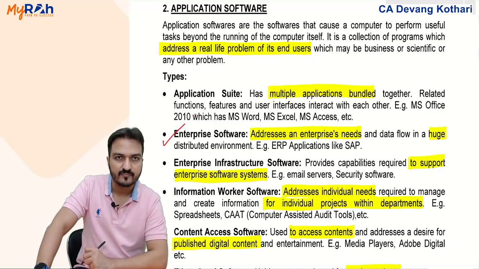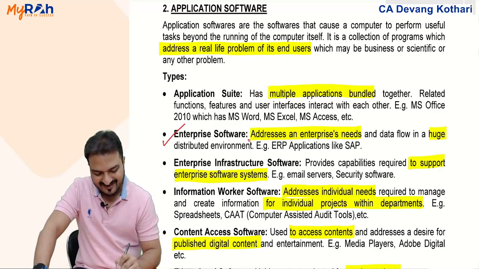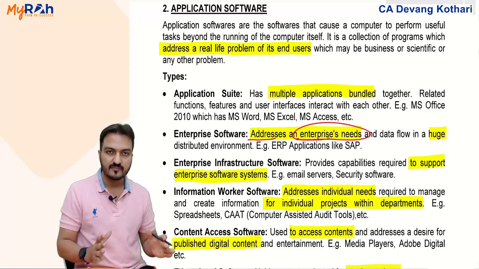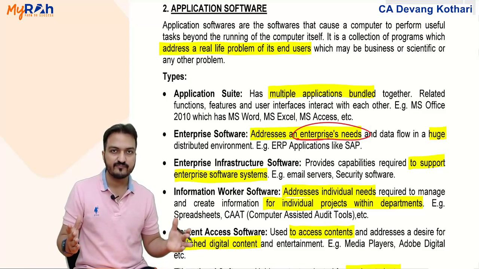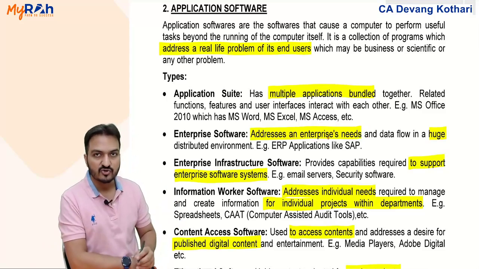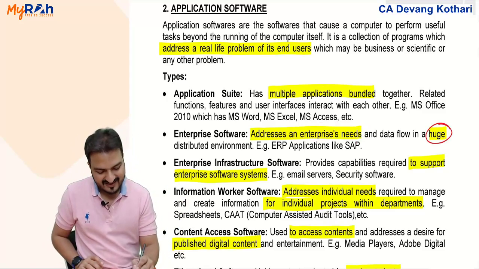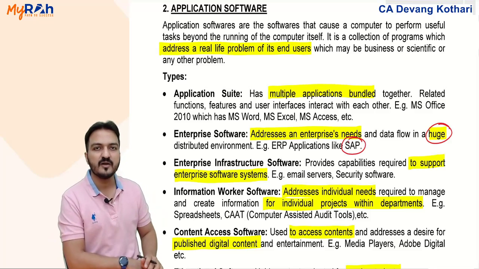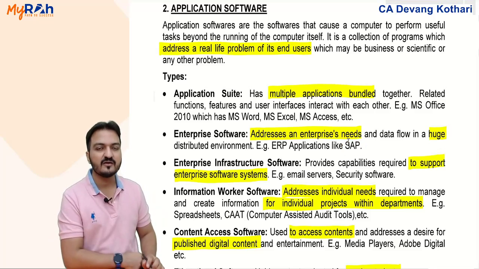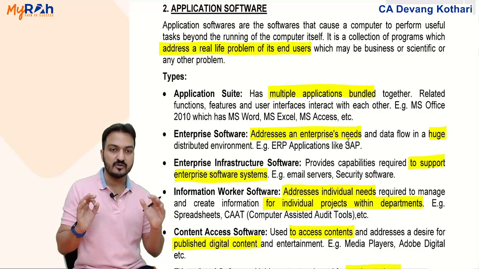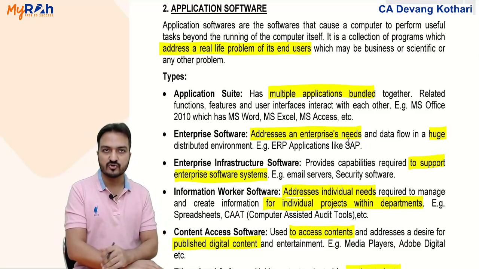Enterprise software are the softwares that will address the enterprise needs, meaning business needs. In short, business softwares. Generally, enterprise softwares are very huge, big softwares, like SAP. Remember, I gave you an example about SAP. SAP right now is the biggest, most expensive, and the most useful business management software.